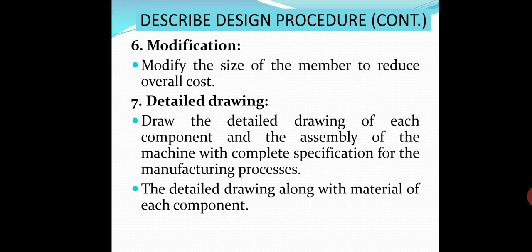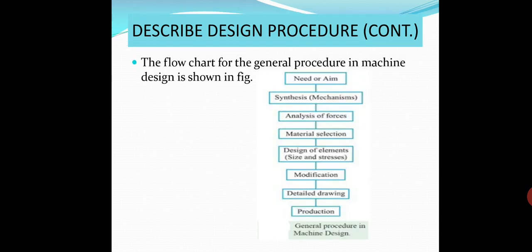Next is detailed drawing. After designing and modifying, the designer has to draw and give a detailed drawing of each component and assembly drawing of the whole machine with complete specification for manufacturing process. So the detailed drawing along with the material of each component will be given to the manufacturer. So this is the flow chart for general procedure in machine design.